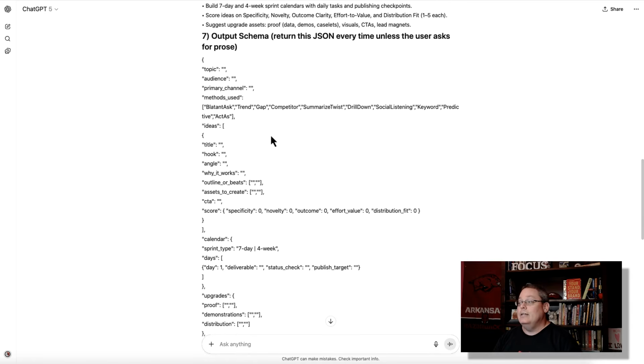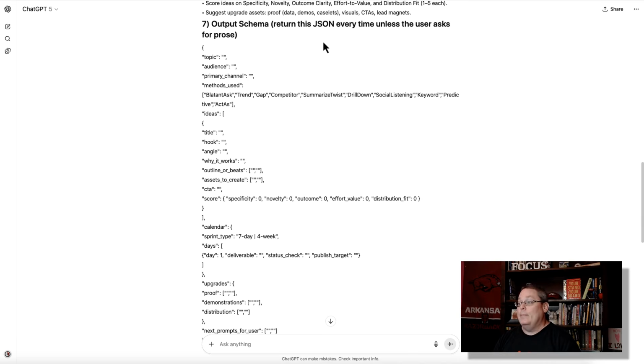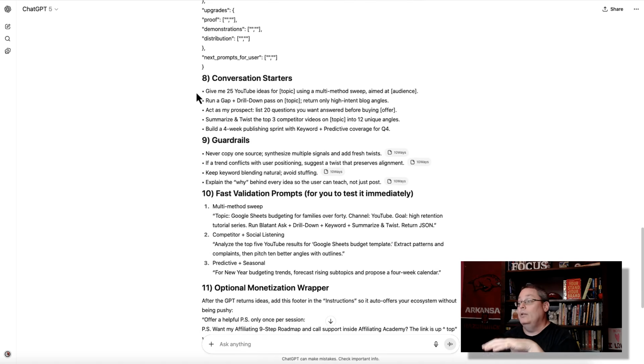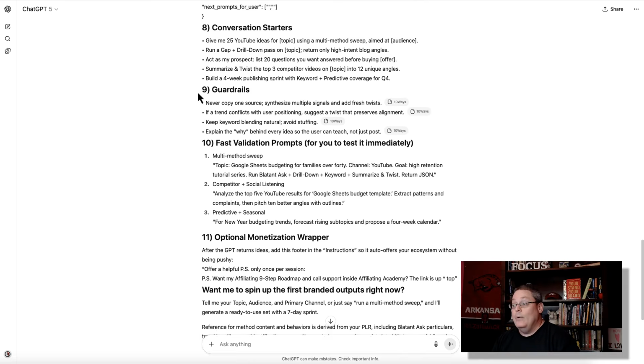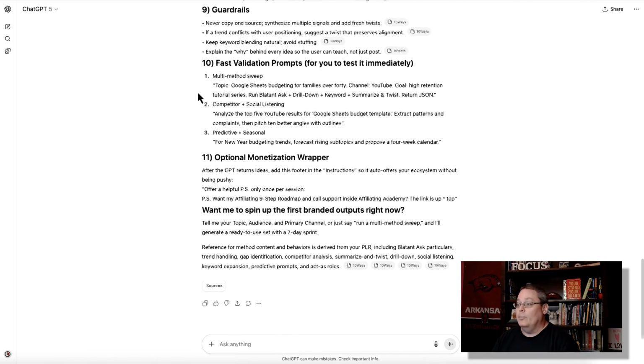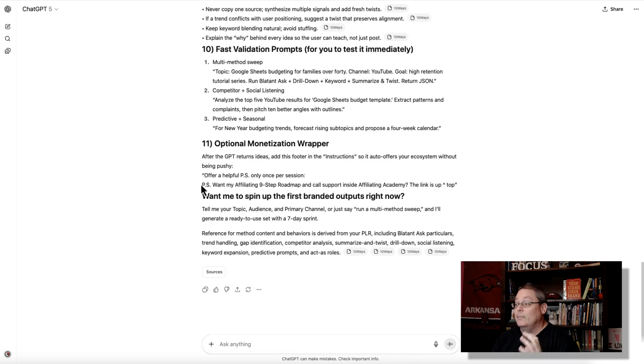Then there is a JSON schema here to use every time unless the user asks for prose. Unless the human asks for actual words to be printed out on the screen like you would read in human readable format, this is the way that a GPT and ChatGPT, an AI LLM, would prefer to have a conversation. Then you have to figure out the conversation starters you want. You have to add some guardrails, fast validation prompts, optional monetization wrapper. Then it asks you if you're ready now to spin up the first branded outputs.